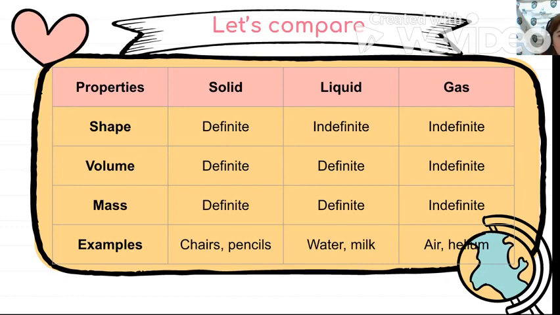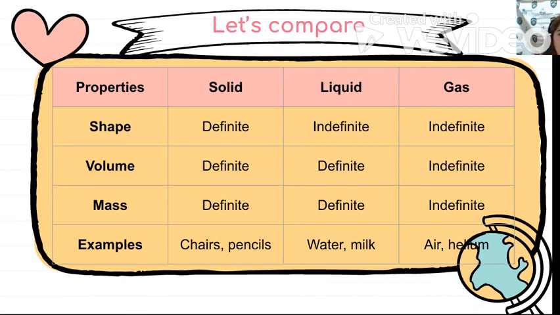Now, let's have an example of solid. Examples of solid are chairs and pencil. Can you give me more examples of solids? Okay, that's right. Now, let's have an example of liquid. We have water and milk.